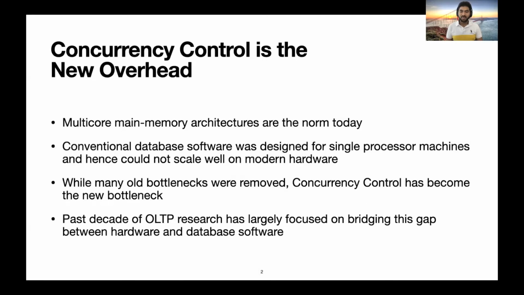With the advent of cheap memory and multicore machines, multicore main memory architectures have become the norm today. However, conventional database software was designed for single processor machines, so they could not scale well on modern hardware. While many old bottlenecks such as disk latency have been removed, concurrency control has become the new bottleneck for OLTP performance. Hence, the past decade of OLTP research has largely focused on bridging this gap between hardware and database software.